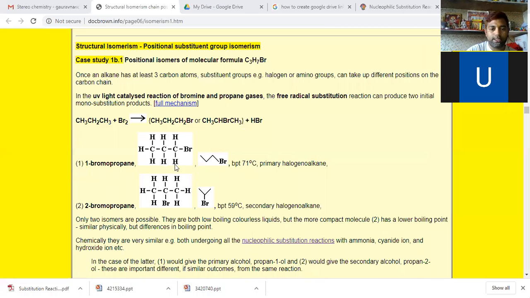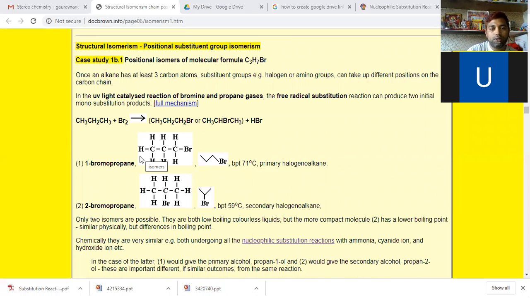Here we have a few more examples. 1-bromopropane: the carbon chain is the same, and these are positional isomers. In 1-bromopropane, bromine is present on the first carbon. And here we have 2-bromopropane. The molecular formula is the same, C3H7Br.